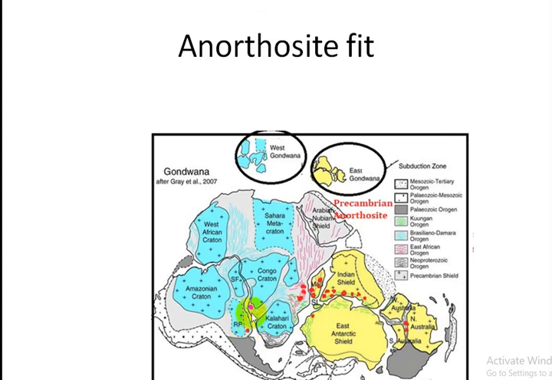The distribution of anorthosite has been shown in red color.